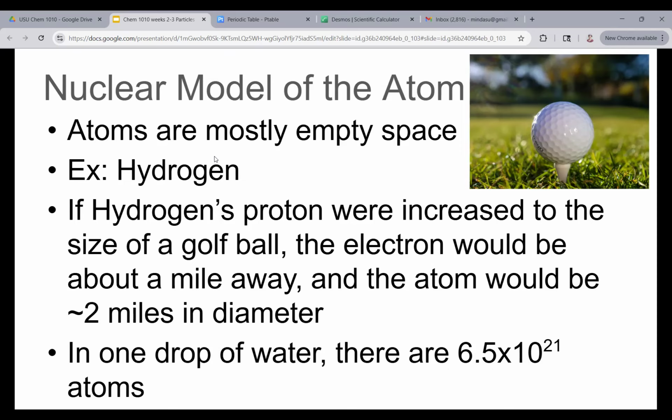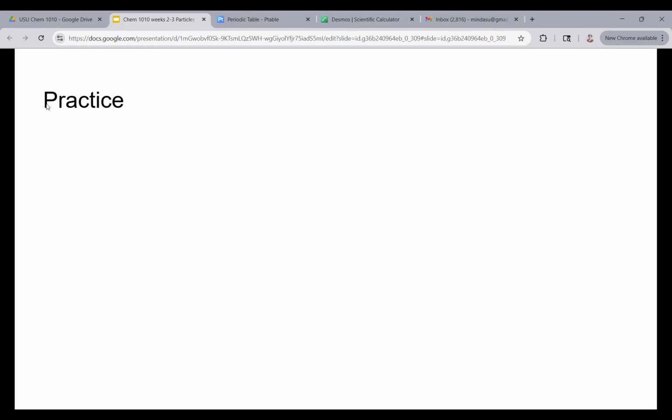So we're mainly empty space. If you could see us at the atomic level, you would see a ton of empty space. But knowing that everything is compact and we're looking at the macroscopic world, we can't tell that things are mainly empty space, even though they're solid. It's just that atoms are mainly empty space.